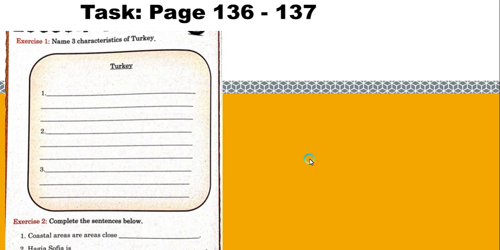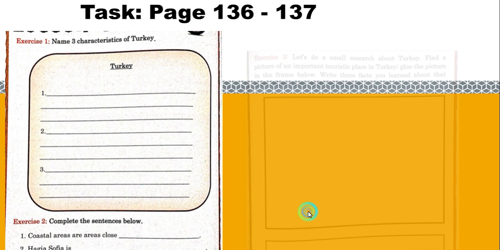Okay, here is a task which you're going to do at the end of the lesson. You're going to name 3 characteristics of Turkey. What is Turkey known for? What is famous in Turkey? Those are the things you're going to write here. Now, exercise 2, you're going to complete the sentences below. Coastal areas are close to where? Everything is inside your textbook. And the Hagia Sophia is what?